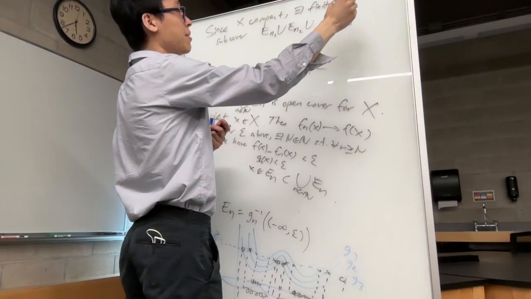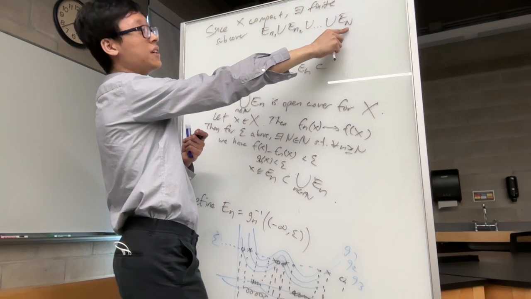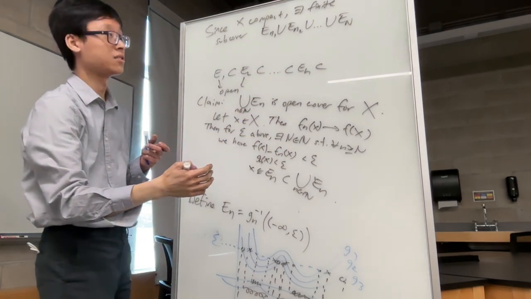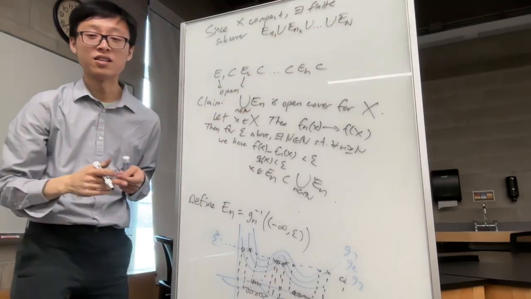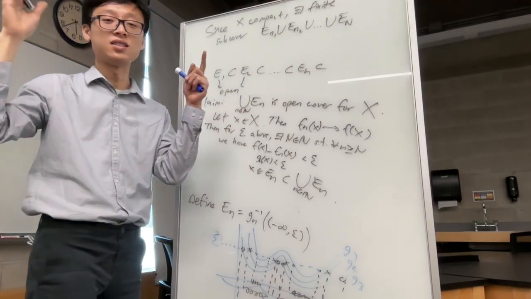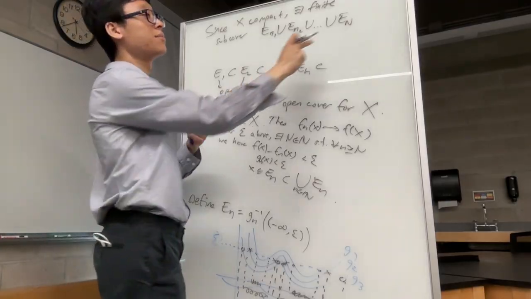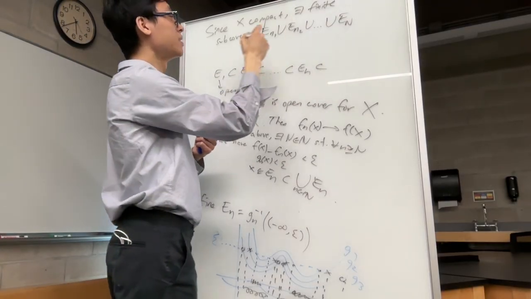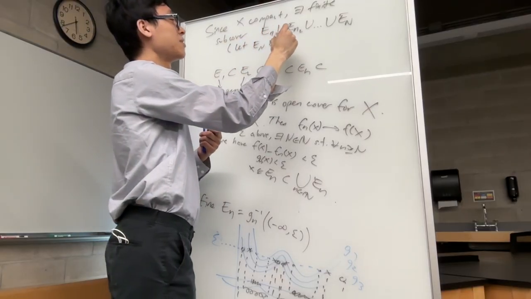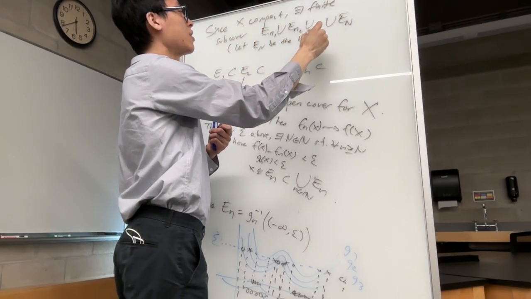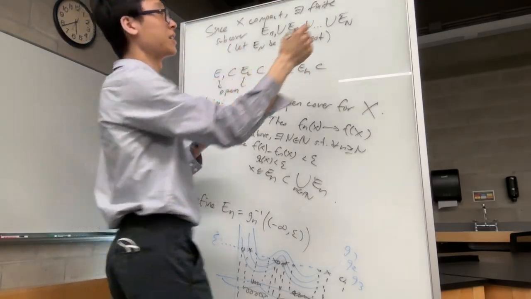Maybe E capital big N, and let's just have this E sub big N be the largest of all of the others in the finite subcover. Because remember, they're all nested. So if I take finitely many of the ENs, one of them, the biggest one, is going to contain all of them. So let's let that biggest one be E sub capital N, okay? So then letting EN be the biggest, that finite subcover really is just subsumed inside E sub big N.